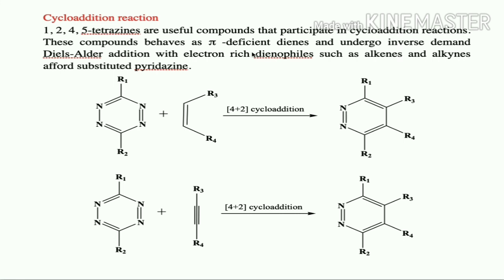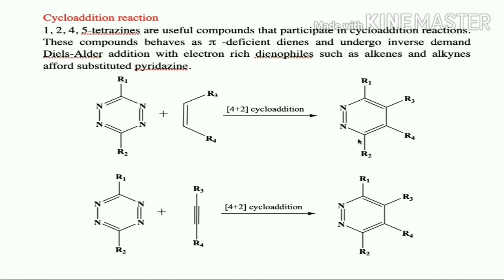And the important reaction of 1,2,4,5-tetrazine is cycloaddition reaction. So 1,2,4,5-tetrazines are useful compounds that participate in cycloaddition reactions, and these compounds behave as pi deficient dienes and undergo inverse electron demand Diels-Alder addition reaction with electron rich dienophile such as alkenes and alkynes to offer substituted pyridazine. So from this cycloaddition reaction, we are going to convert 1,2,4,5-tetrazine to pyridazine, which is a diazine.